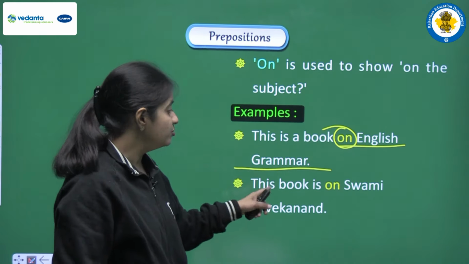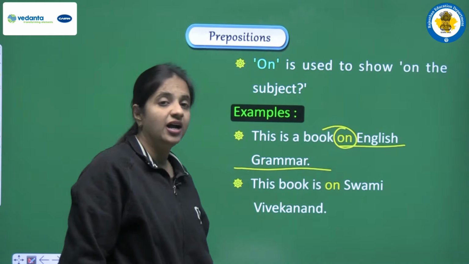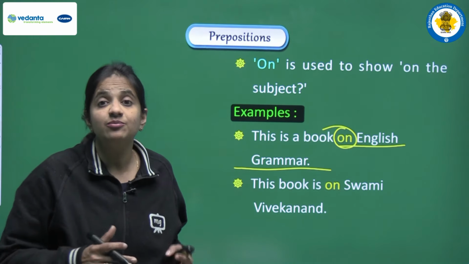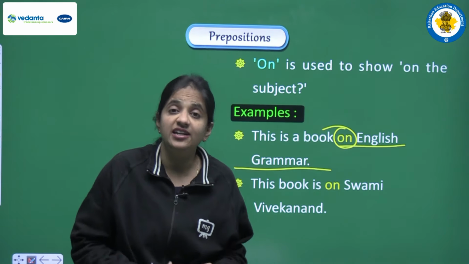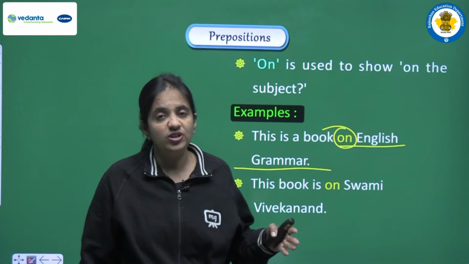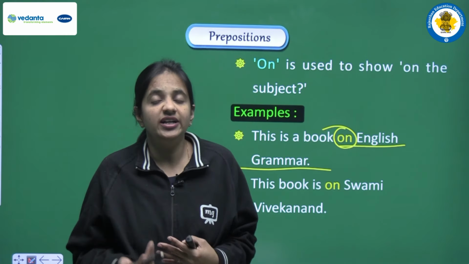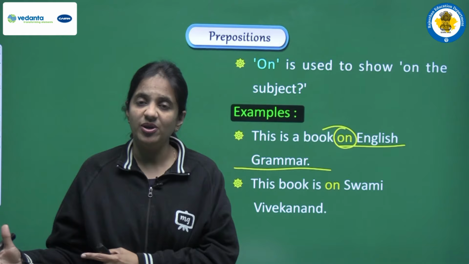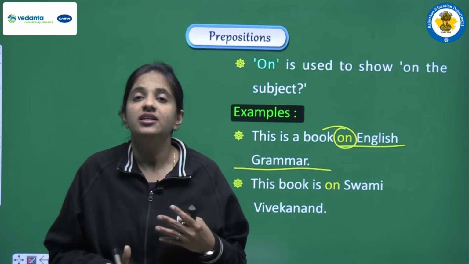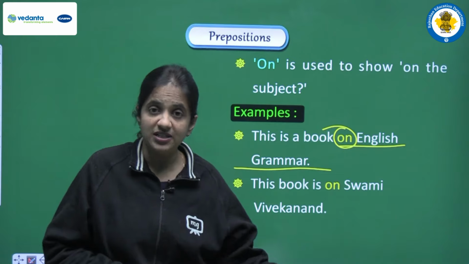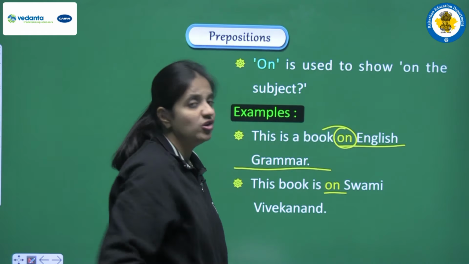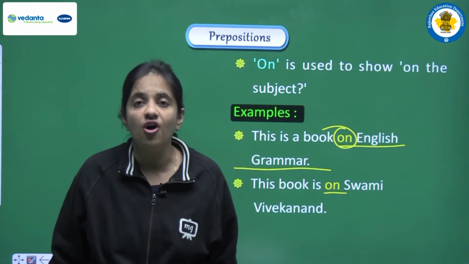Second one is, this book is on Swami Vivekanand. Again, we are showing the subject of the book, that this book is related with Swami Vivekanand. This book is having all the details that are related with Swami Vivekanand. So when we are showing that this book is related with that person, for that we have to use this preposition, that is on.